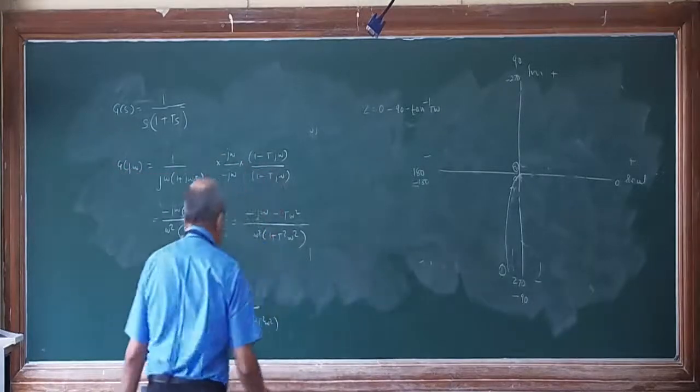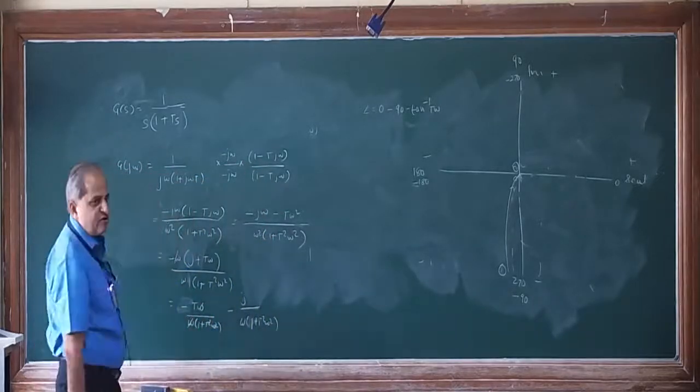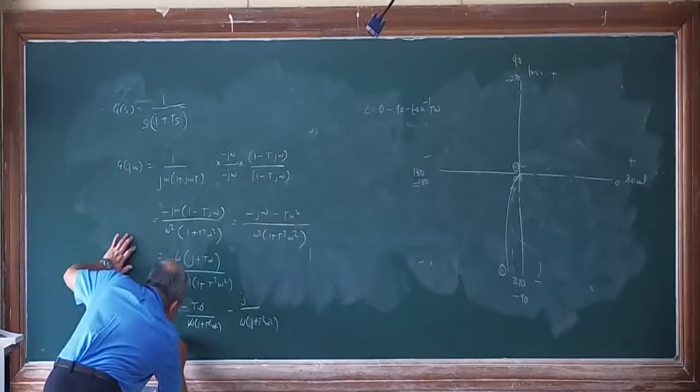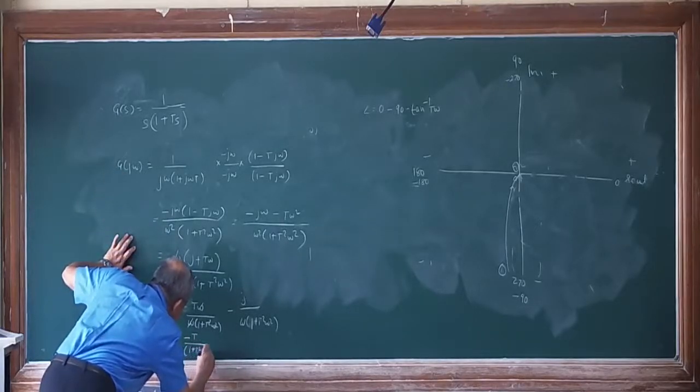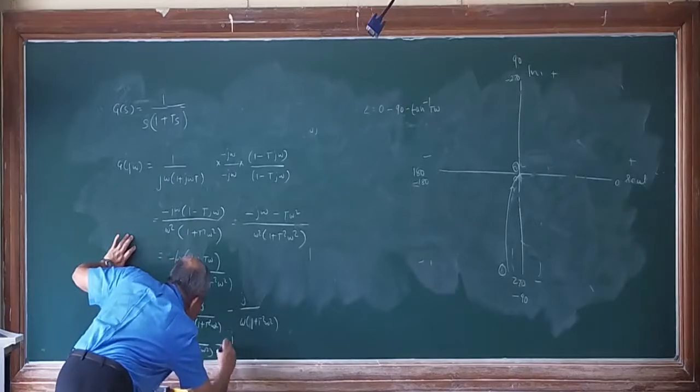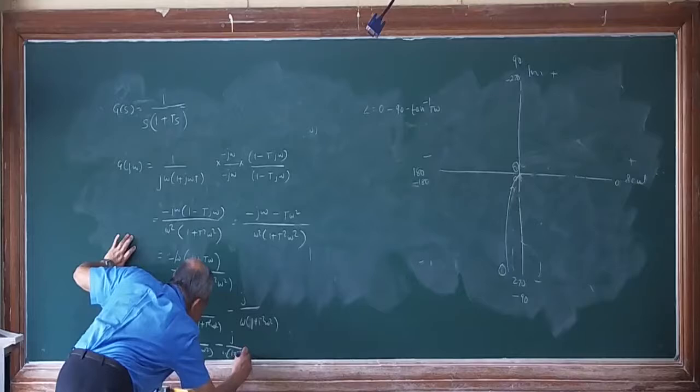Okay. Now this omega and this omega also cancel. So what remains is minus t divided by 1 plus t square omega square, and this is minus j into bracket omega into bracket 1 plus t square omega square.